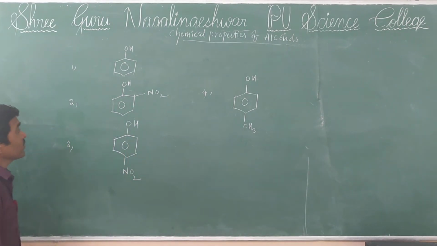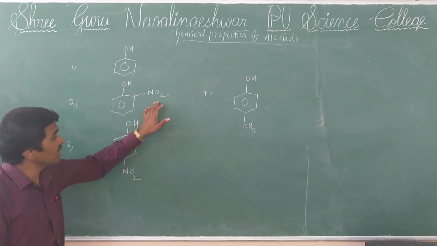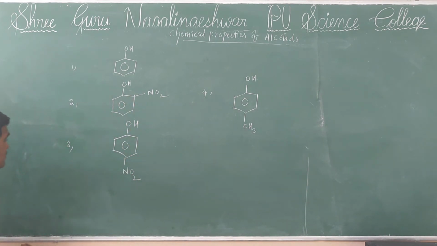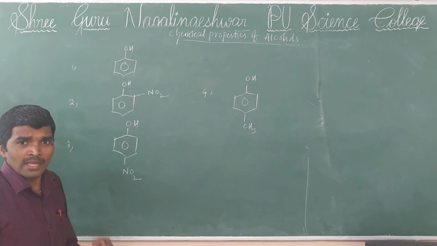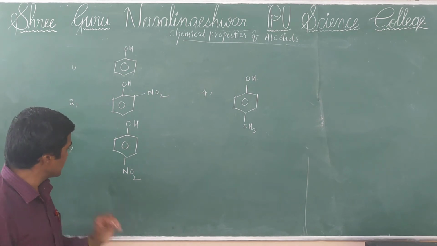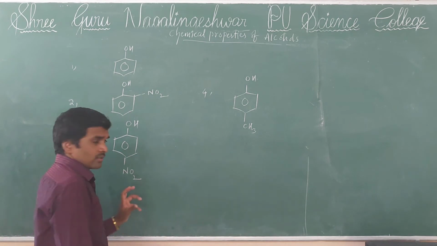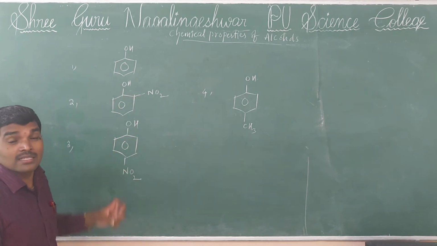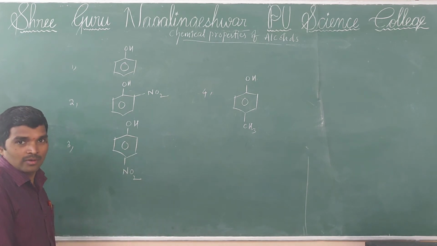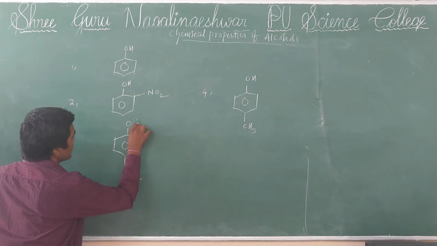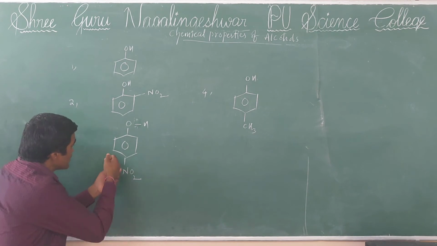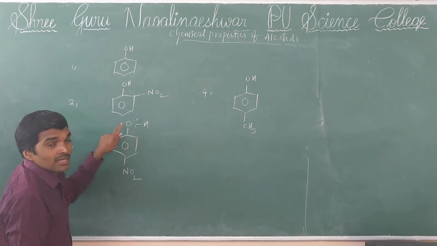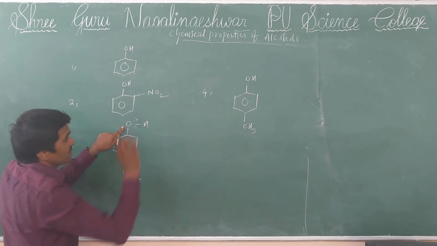Just remember, here the electron withdrawing group effect works. First of all, one important thing: where NO2 withdrawing groups are there, acidic nature increases. Why? Because nitrogen withdraws electrons from benzene, the electron density decreases on oxygen, so the proton is removed from here.